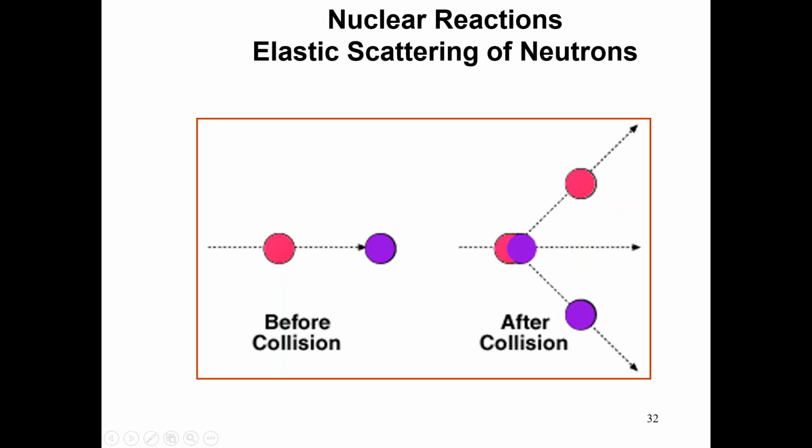This is an example of elastic scattering, and this is how elastic scattering of neutrons occurs.